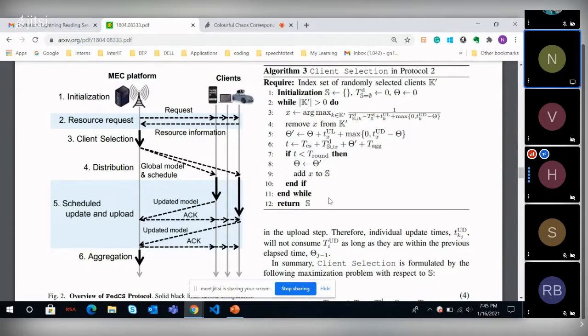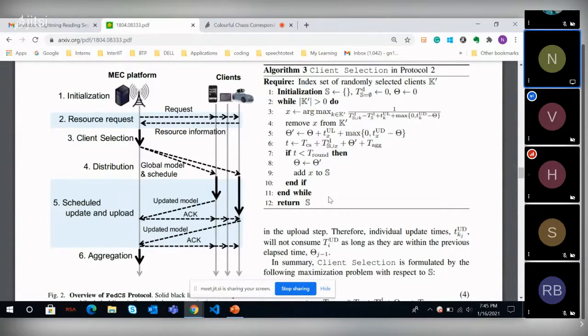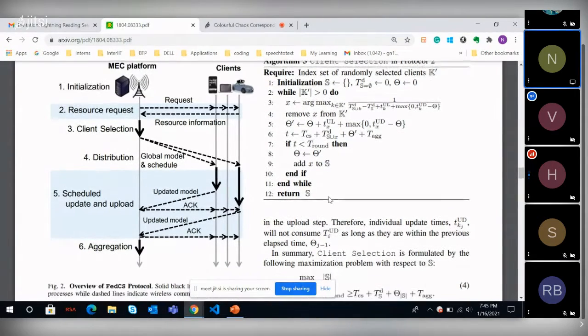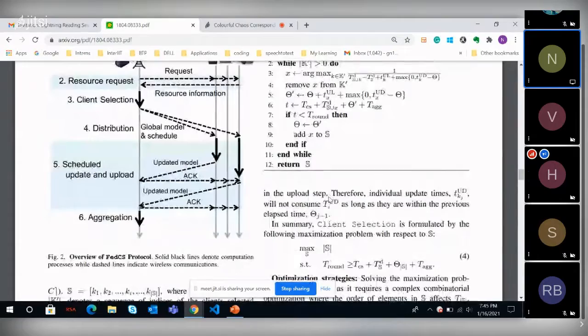And they talk about a maximization algorithm, but it is just a simple comparison, right? So it's kind of trying to maximize something, though I'm not exactly sure what is maximized here. It is just the best m out of n.